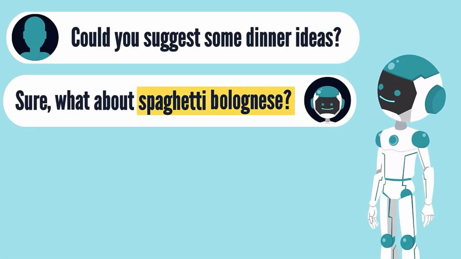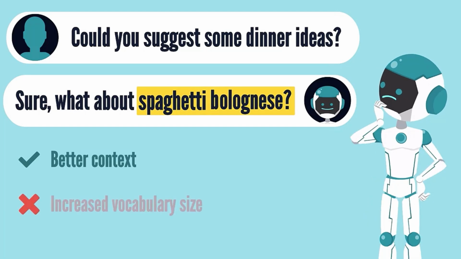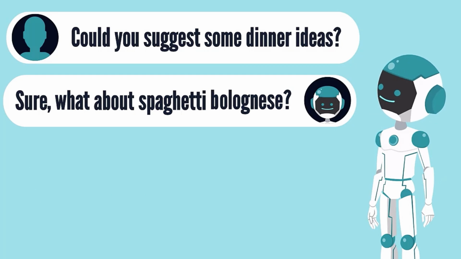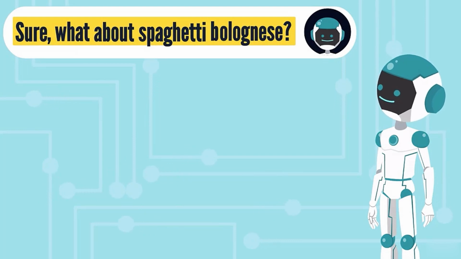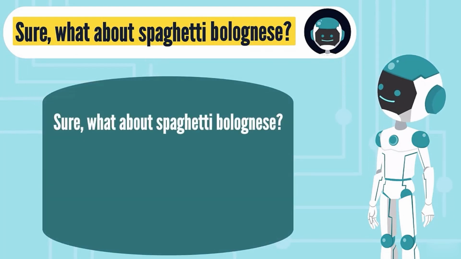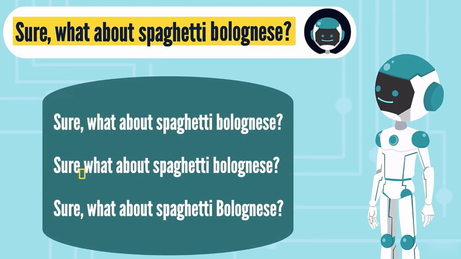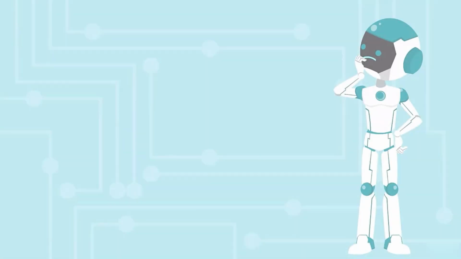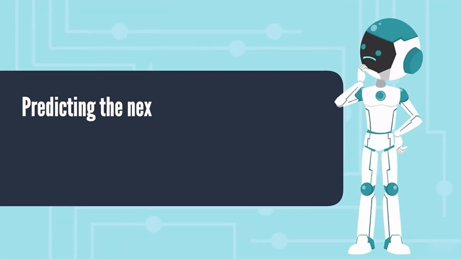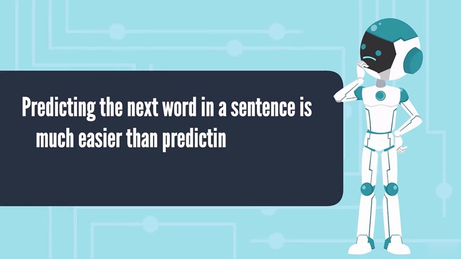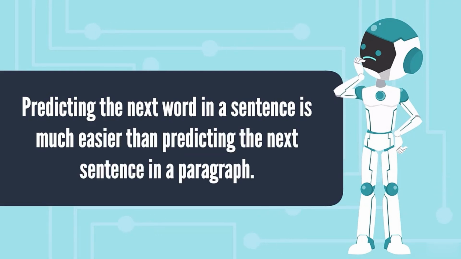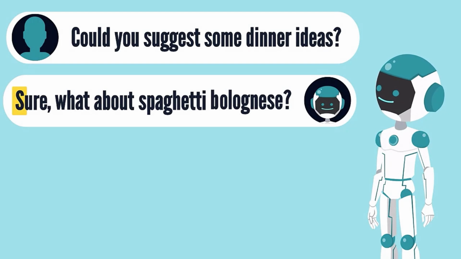On the contrary, larger tokens could provide better context, but this comes at the cost of increased vocabulary size. Imagine we defined a token roughly as a sentence rather than a word. This means that even the slightest modifications to this sentence would result in different tokens. Again, it's easy to imagine that predicting the next word in a sentence is much easier than predicting the next sentence in a paragraph. So the sweet spot of token sizes is somewhere in the middle.